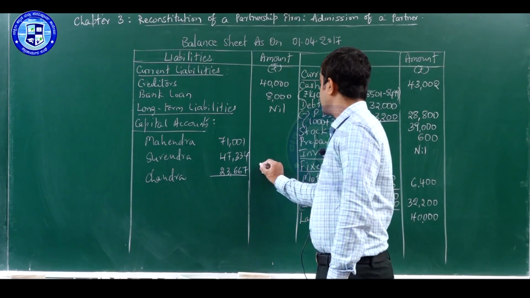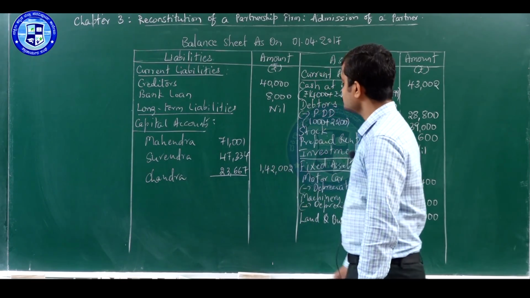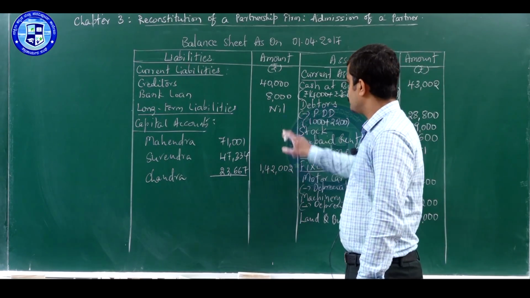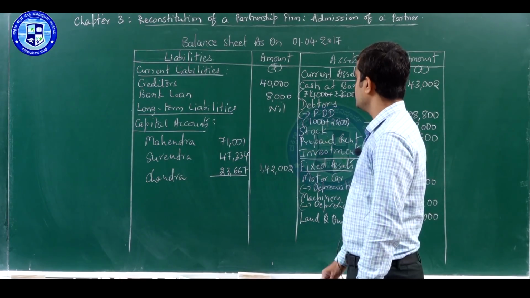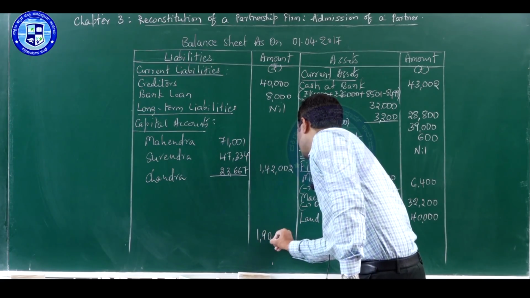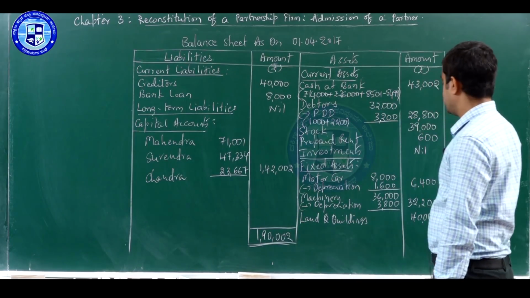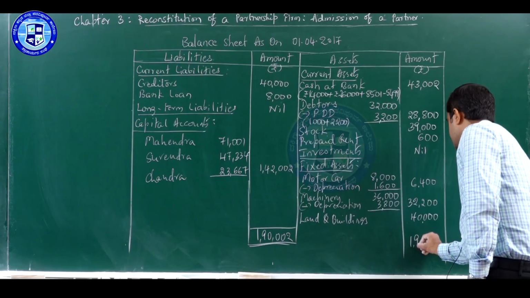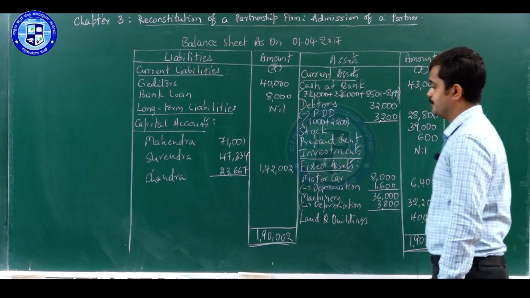So total it comes to 1,42,002. Let us total the liability side. 1,42,002 plus 8,000 is 1,50,002, plus 40,000, 1,90,002. On the asset side, we get the same total, 1,90,002.